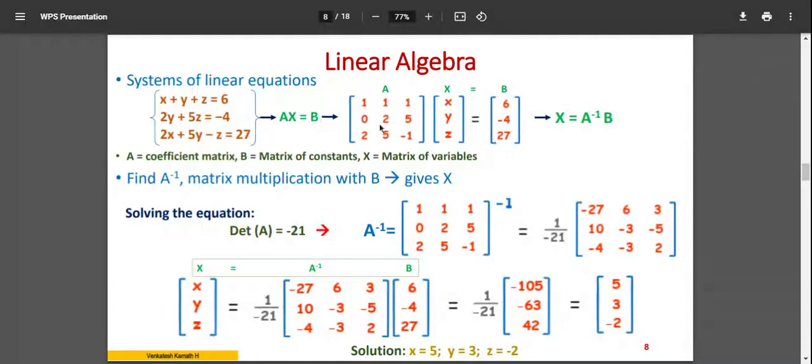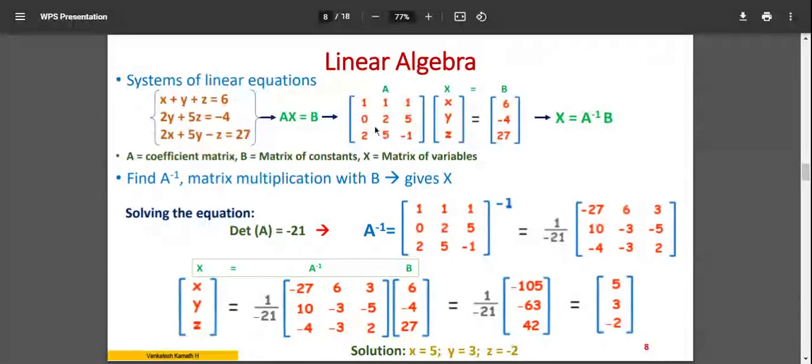So you should be able to write in this form. You have the equation, but you should be able to write it in the form of a matrix. How to solve? You have to solve for x, y, z. So the variable matrix X will be equal to A inverse multiplied by matrix B. So you have to calculate A inverse.